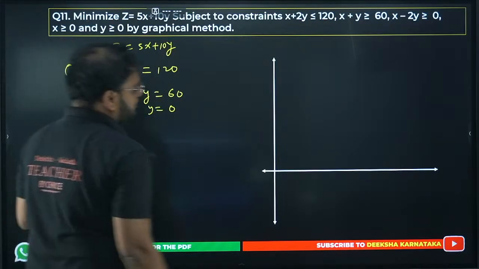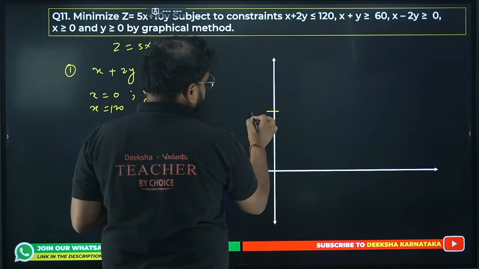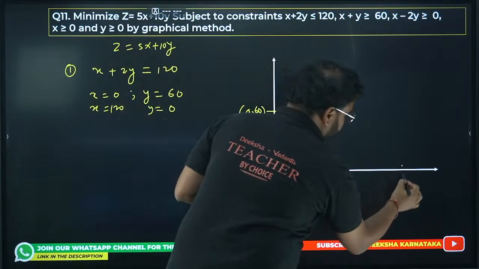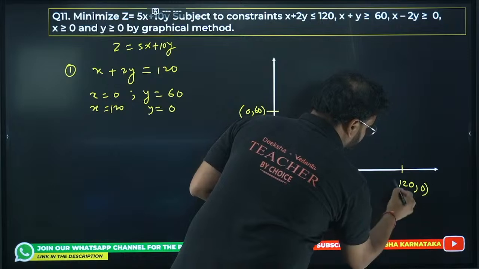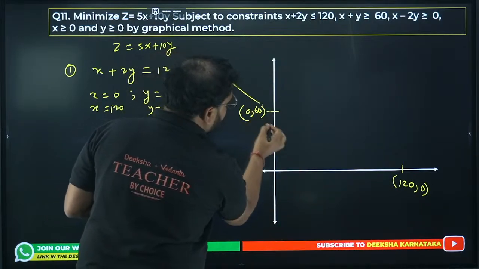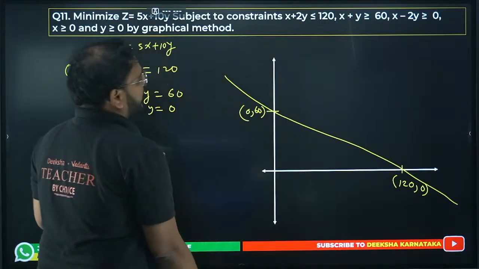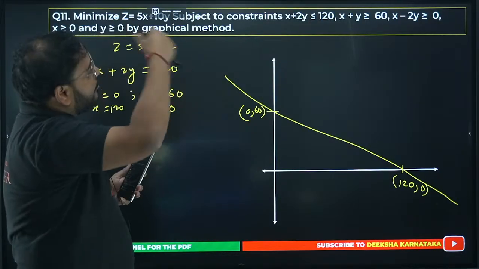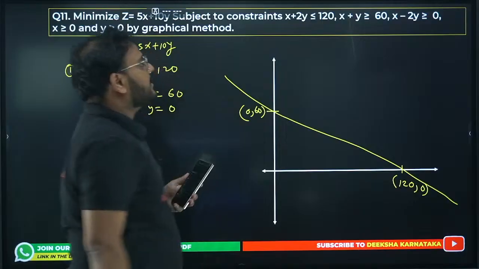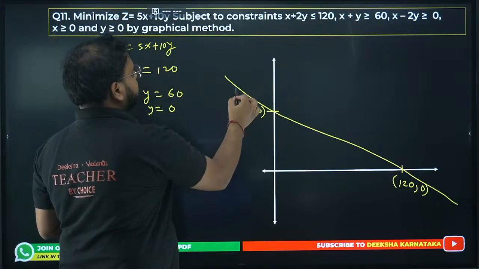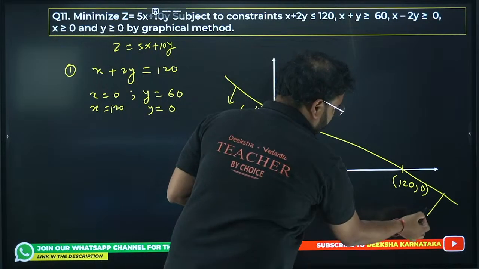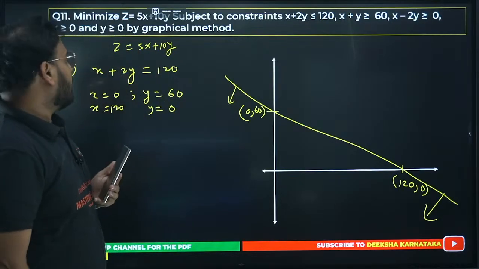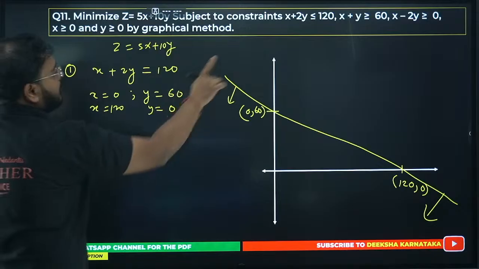So we have 2 points now, (0, 60) and (120, 0). With these 2 points I can get the line, right? This is my line. I know it's not straight, but you can draw it with a scale. And for this line, what is the constraint? It is less than, which means below this. The feasible region will be below this. This is the first inequality. What is the second inequality?